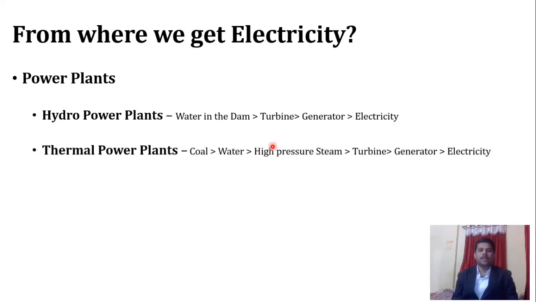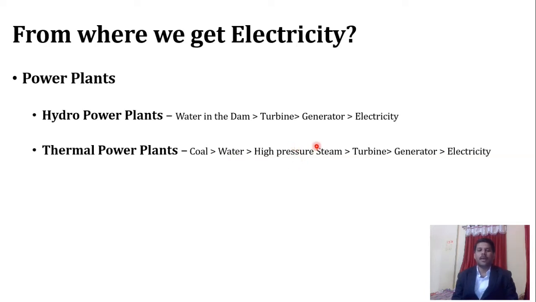Thermal power plant is the second type of power plant. In a thermal power plant, what happens? The burning coal has heat energy. That heat energy is given to the water, so that the water evaporates, and we get high pressure steam as output from the device called a boiler. This whole thing happens in the boiler, where coal is burnt, the heat is given to the water, and we get high pressure steam as output from the boiler.